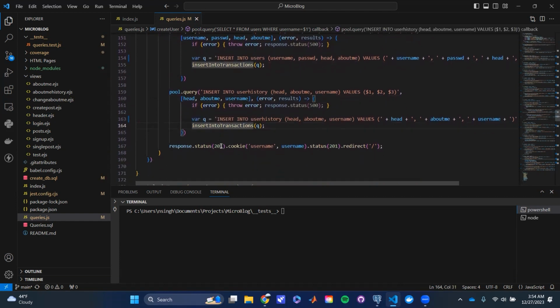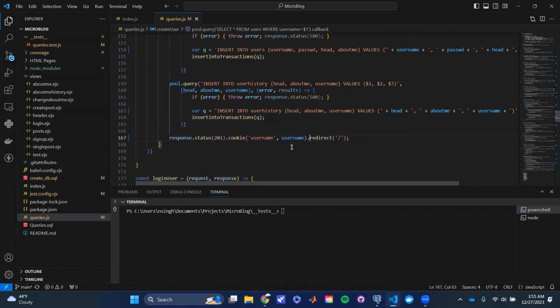If everything works, then we'll send a 201 status code, which means we added something new, and then we'll add a cookie for username, which is how we keep track that we're logged in. And then, oops, status is twice, that shouldn't be there. But then we'll redirect them to the home page.